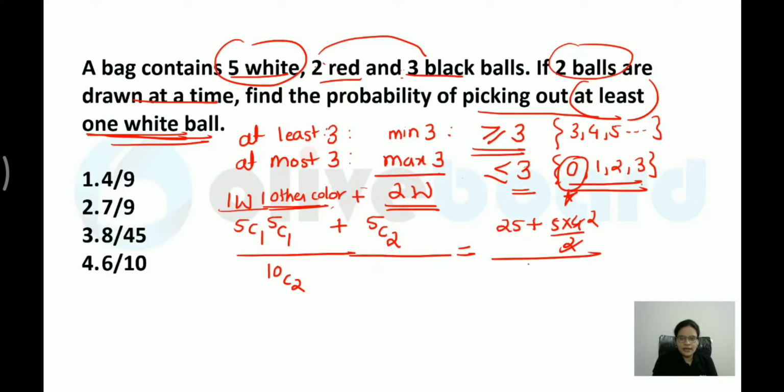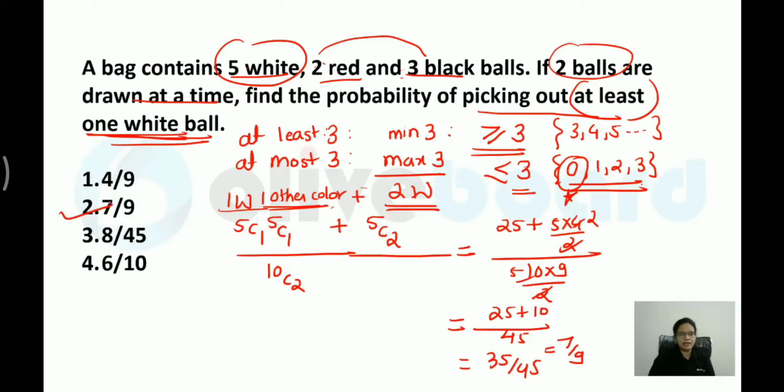Divided by, you can calculate this, 10 into 9 divided by 2. So what are you getting? 25 plus 10 divided by this value is 45 over here. So you are getting 35 upon 45. Both of the numbers are divisible by 5. 5 sevens are 35 and 5 nines are 45. So 7 by 9 would be the answer in this case. I hope all of you are getting it. So this is how you have to calculate the value.